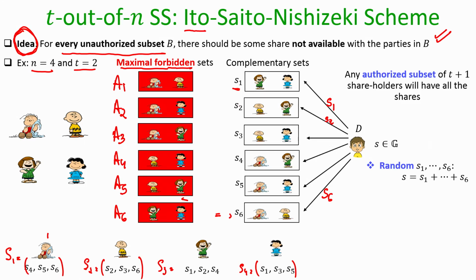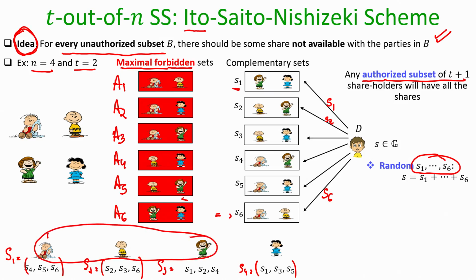On the other hand, the claim here is that if you take any authorized subset of T plus 1 or more shareholders, they always have all the 6 pieces to get back the secret. For instance, if I consider 1, 2 and 3, will they have all the pieces?